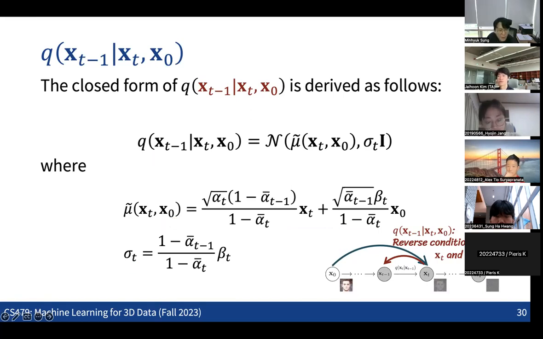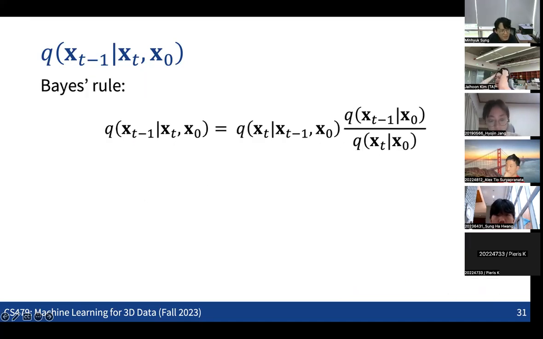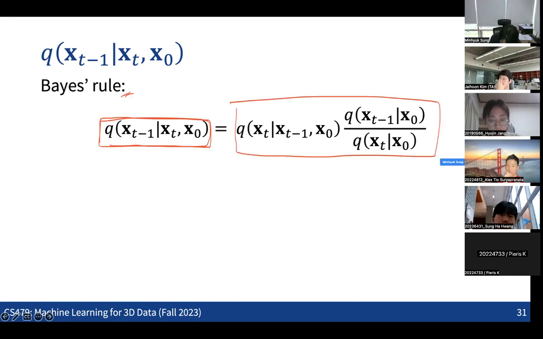So the question might be how we can exactly derive this. We are not getting into all the details, but this is something you can do yourself. This is actually quite doable. This just comes from the Bayes rule. So we can rewrite this posterior distribution in this form from the Bayes rule.